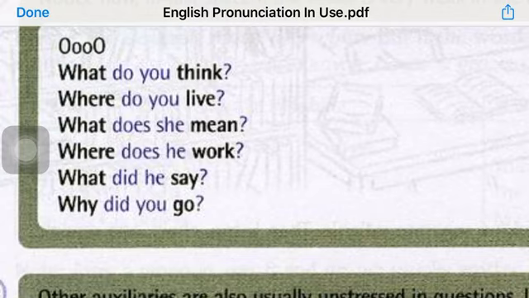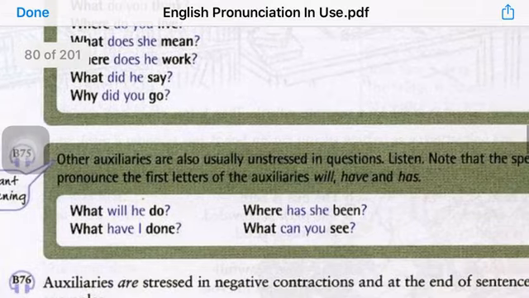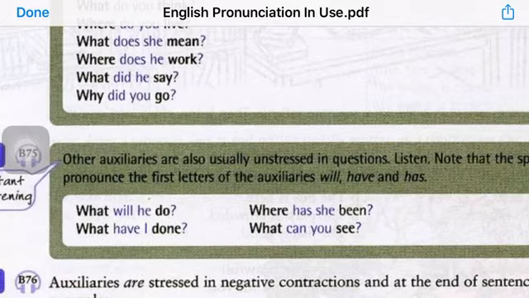So in fast speech, in connected speech, in conversation style, we tend to use unstressed pronunciation with the auxiliaries and the pronouns in the middle. So the stress pattern of a simple question in English would be strong, weak, weak, strong. This is the basic fact that you need to keep in mind. Other auxiliaries are also usually unstressed in questions. Listen, note that the speaker does not pronounce the first letters of the auxiliaries will, have, and has.